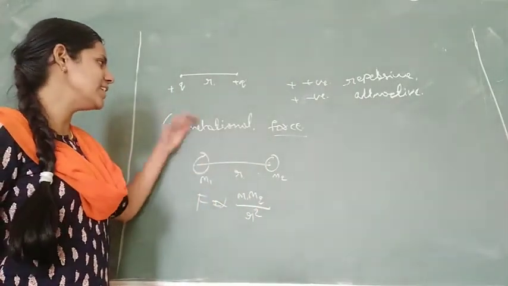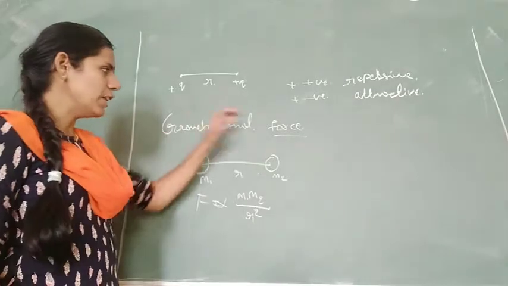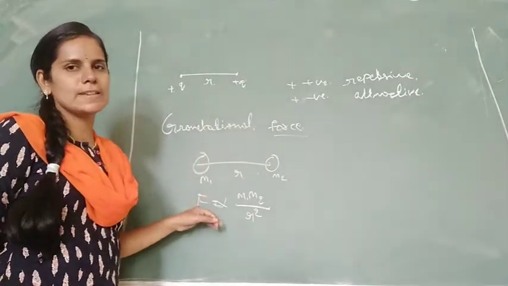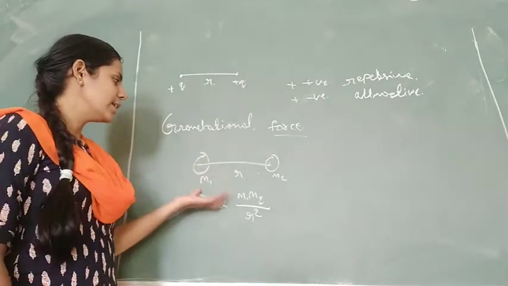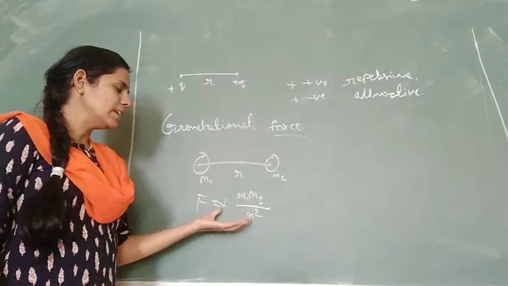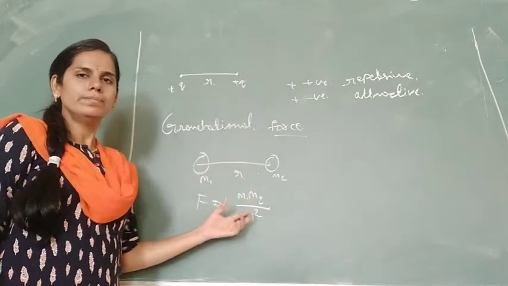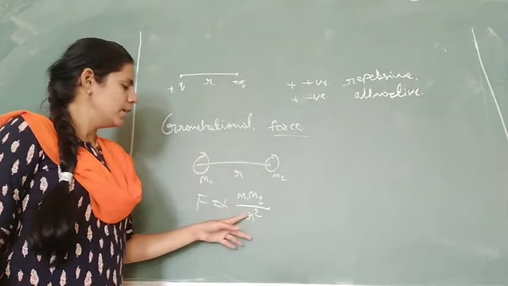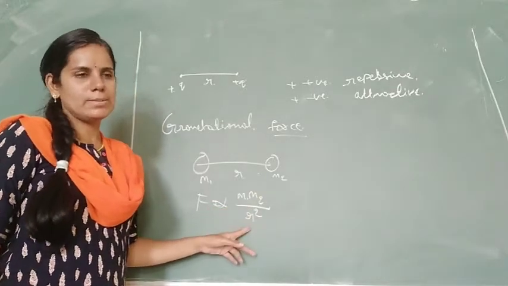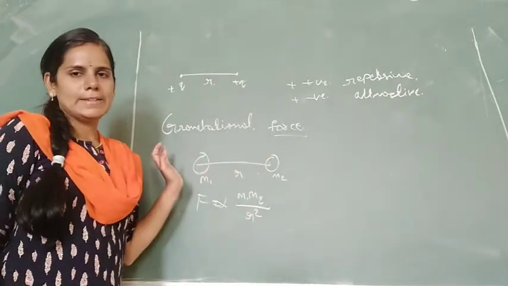You have studied this in the previous year. It is defined as Newton's gravitational law. Force is directly proportional to the product of masses and inversely proportional to the square of the distance between the two planets.